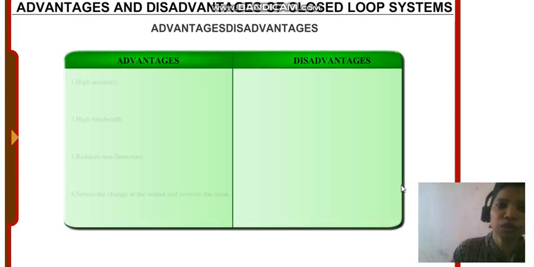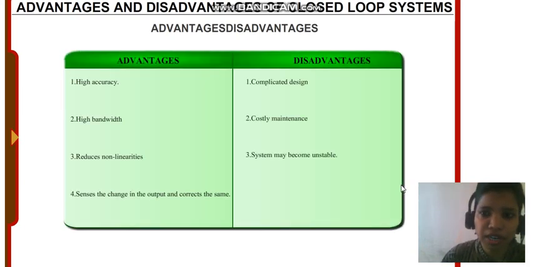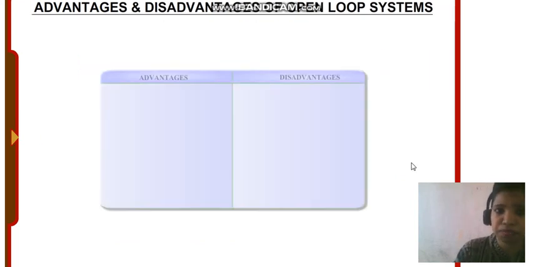Now coming to the advantages and disadvantages of the closed loop system. In a closed loop system, there is high accuracy, high bandwidth, it reduces nonlinearity, and the main thing is it senses the change in output and corrects the same. But it is complicated, costly, and sometimes it can be unstable.